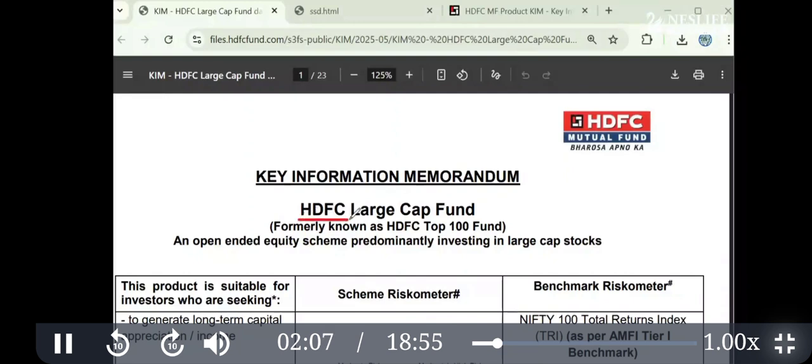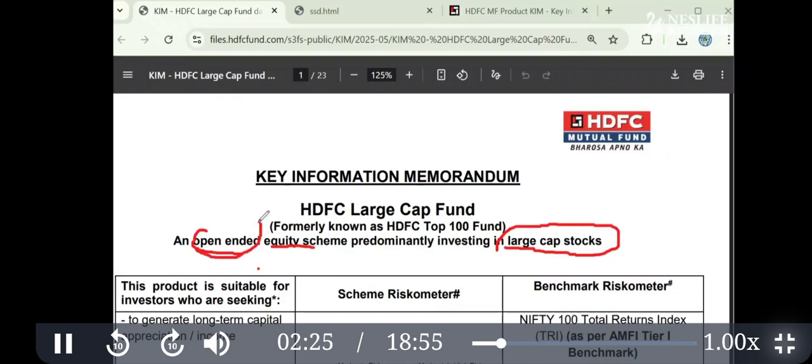First is AMC name, second is a category name, and third may be another description. This is one word: open-ended, equity schemes, large cap. So these three terms you'll have to understand.